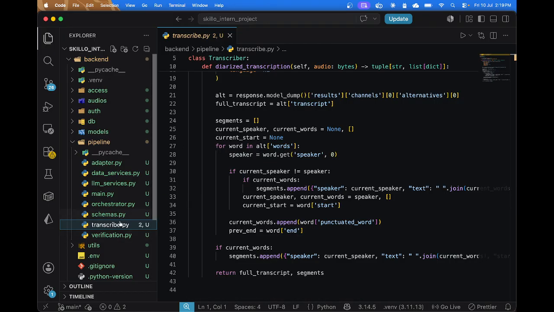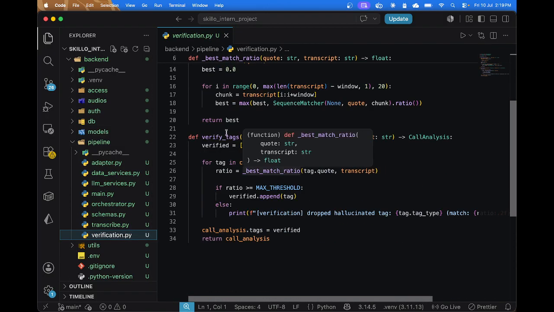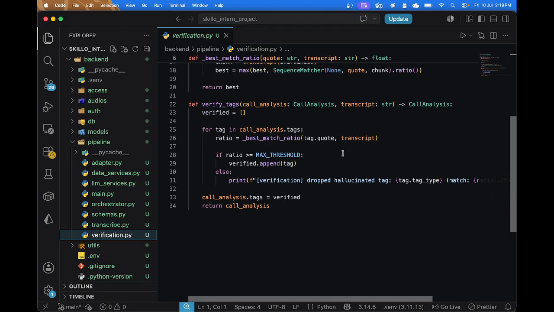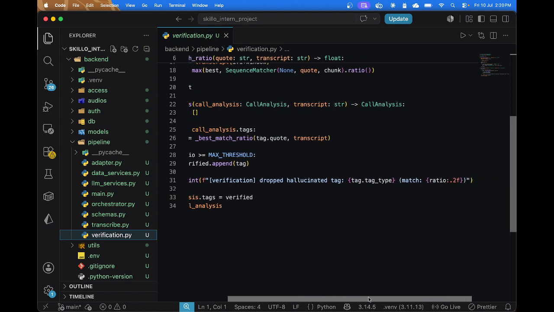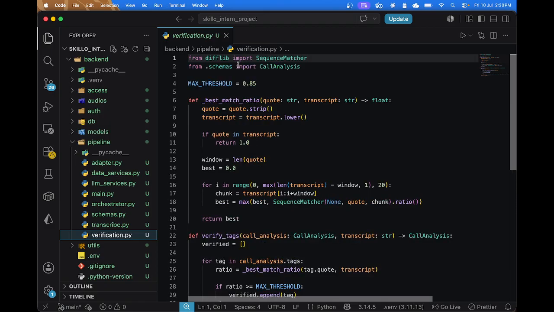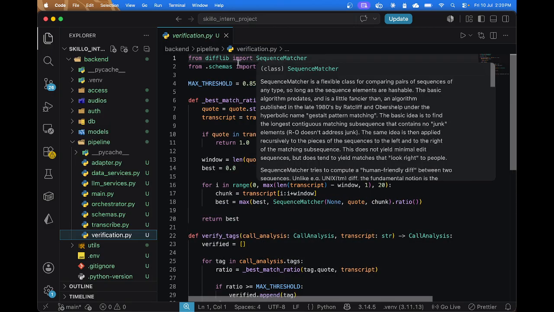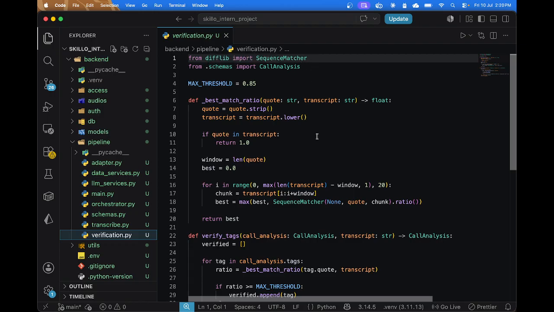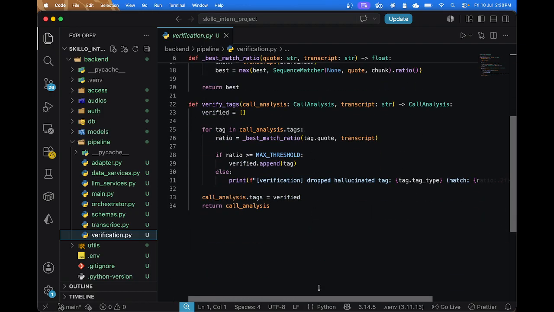Now let's move on. I've created one small helper method which is to verify tags. As we know, our LLM output also produces tags for the issues. Here it checks whether the tags produced by the LLM are not based on some made-up quotes, like the quote has to be from the call transcription, not created by the LLM. So this method verifies this, and it uses a small class from difflib, which is SequenceMatcher. It uses fuzzy logic to match strings and gives the output of the match.